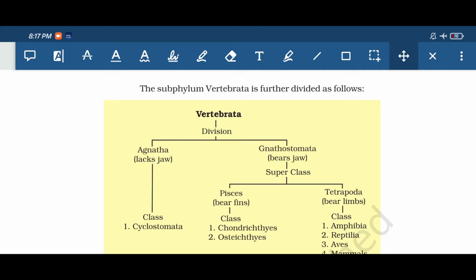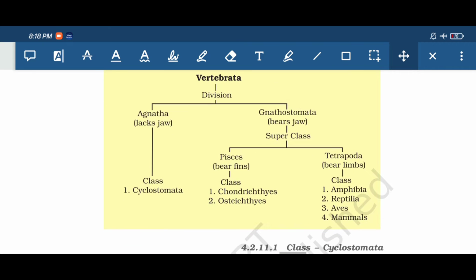Vertebrata has two divisions, Agnatha and Gnathostomata. Agnatha are organisms which lack a jaw, that means they don't have a jaw. Gnathostomata is the one which has a jaw. Then Agnatha has only one class, that is Cyclostomata, and Gnathostomata has two superclasses, that is Pisces and Tetrapoda. Pisces have fins, Tetrapoda have limbs.